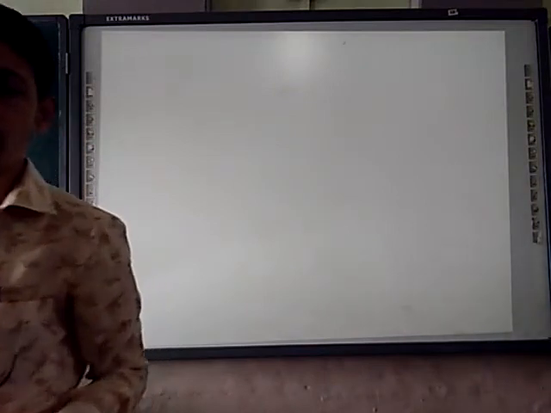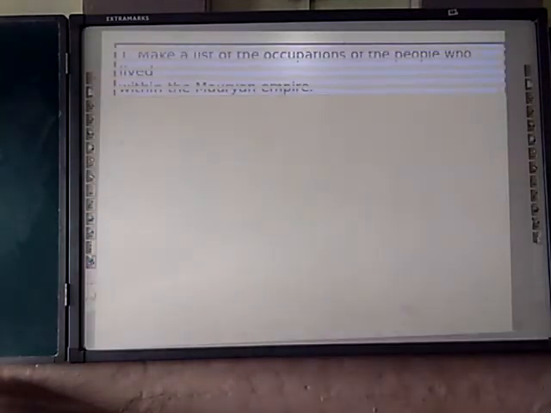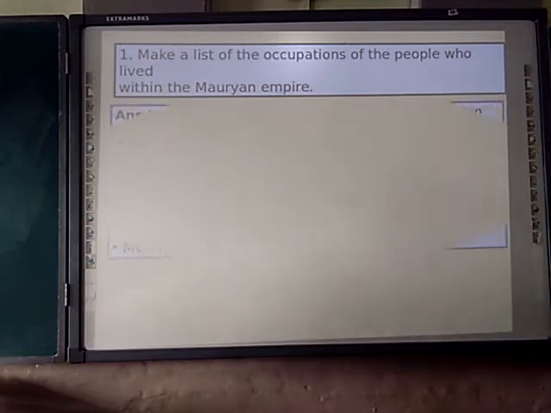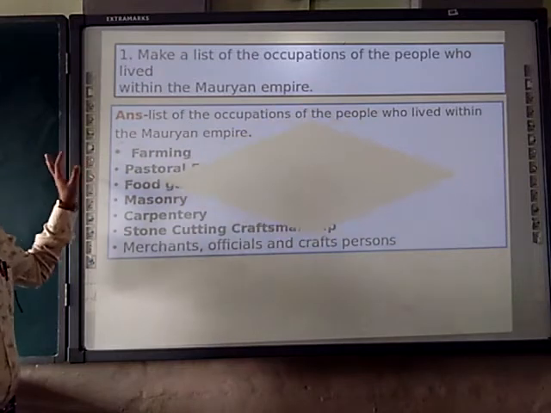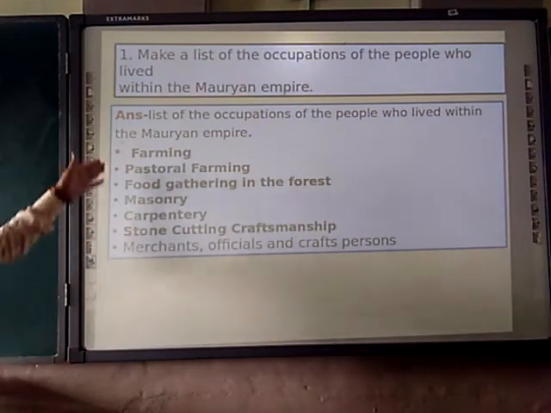Next, we are going to see the question answers. So, question number 1 for you. Make a list of the occupations of the people who lived within the Mauryan Empire. Already we have seen the people who were living in the Mauryan Empire. So, the list of occupations of the people who lived within the Mauryan Empire is as follows.